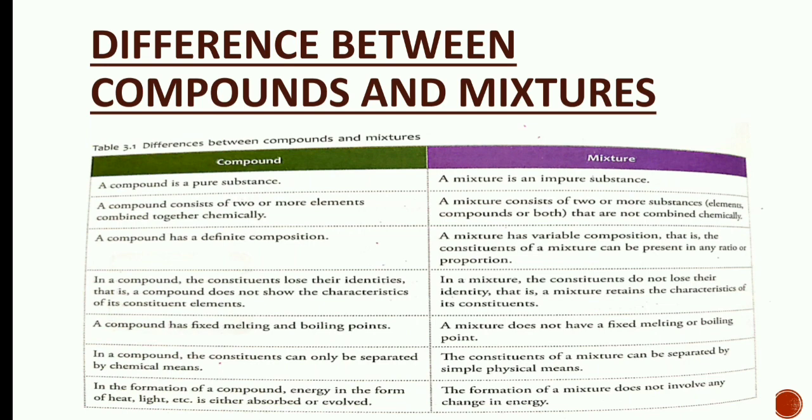A compound has fixed melting and boiling points. A mixture does not have fixed melting or boiling points. In a compound, the constituents can only be separated by chemical means, but the constituents of a mixture can be separated by simple physical means.